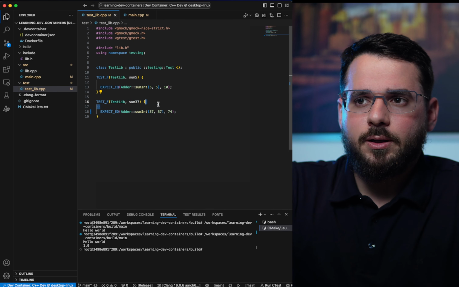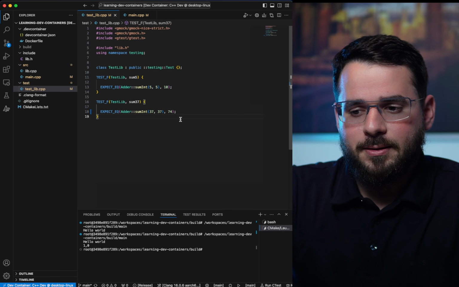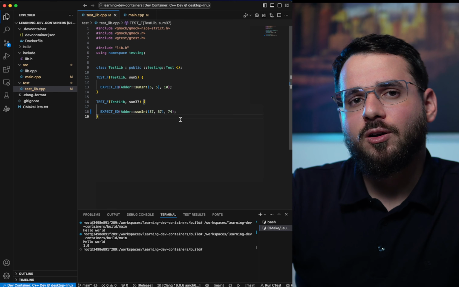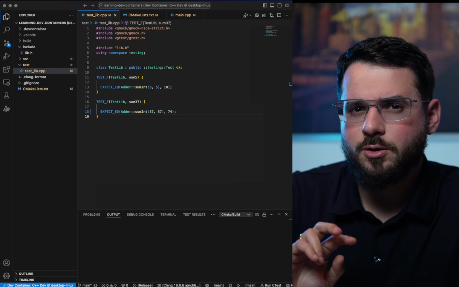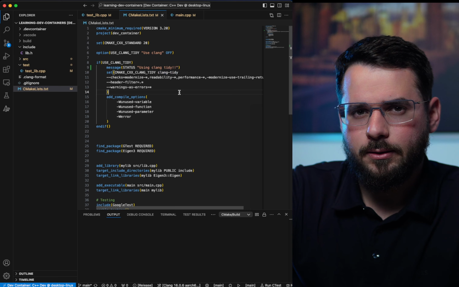You can immediately build tests because Google Test is already inside it. And that's it, guys and girls. Yeah, I'm just pressing buttons. I didn't do anything. The development container did everything for me. Now let's have a look at those two bonus features I spoke about, which are Clang-tidy and Clang-format.